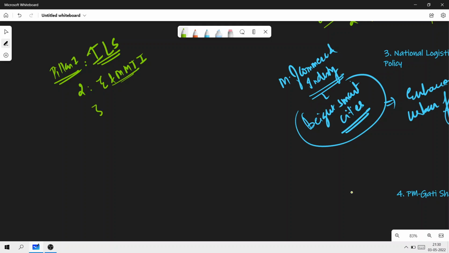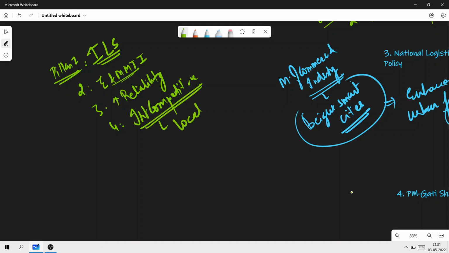The third pillar is talking about meeting the logistics needs of core sectors of the economy, that is driving efficiency and increasing reliability. Then the fourth pillar is logistics for international competitiveness. Very important. International competitiveness. Connecting the local to global. Simply local to global. Okay, you can obviously add the exports point here.